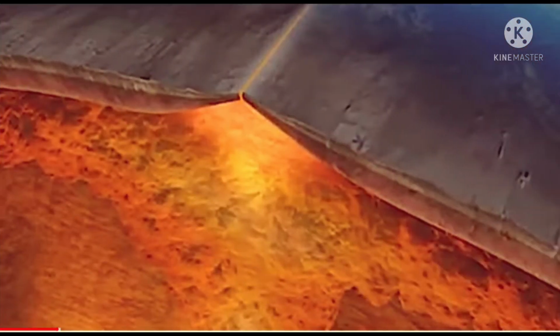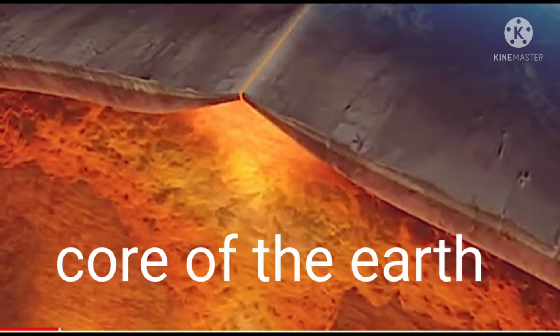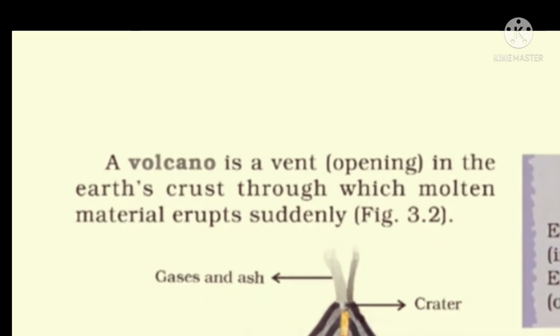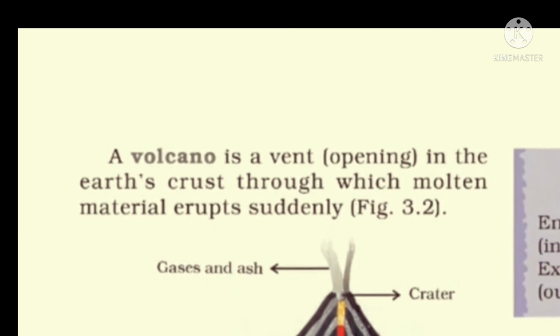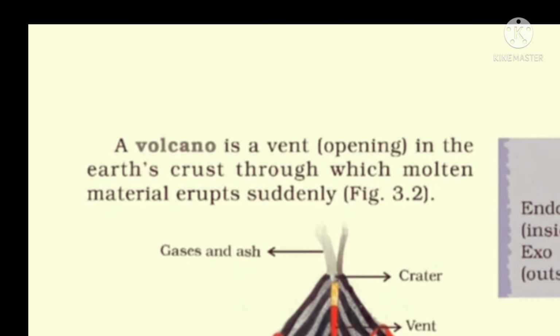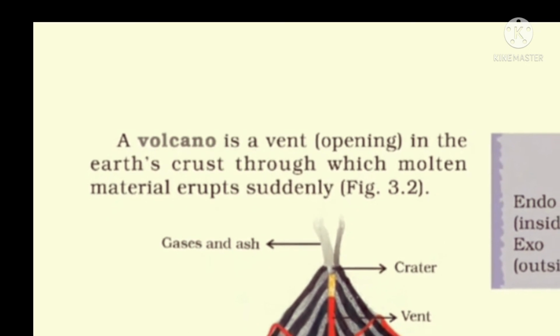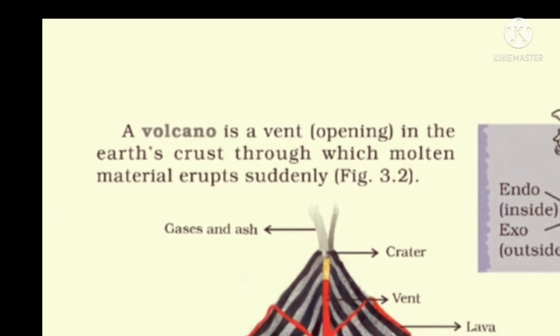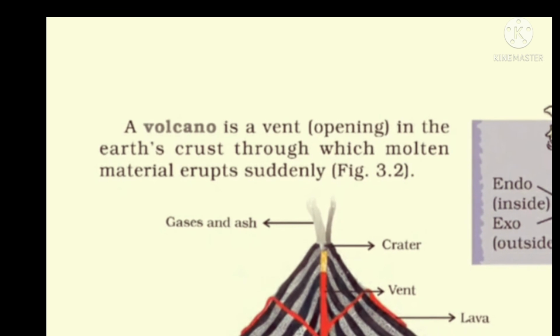Now moving on, if we are to study the structure of a volcano, what is a volcano? We all know that the interior or the core of the earth is filled with molten magma. When the heat goes to an extreme level, it looks out for a little opening on the earth. The opening through which the lava comes out is called the vent. And the material, the gases and ashes flow out of it, that is called the crater.